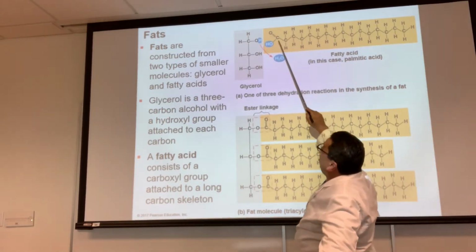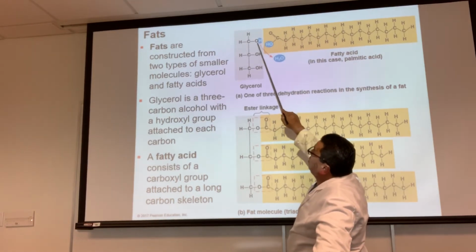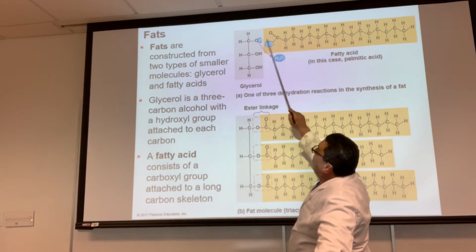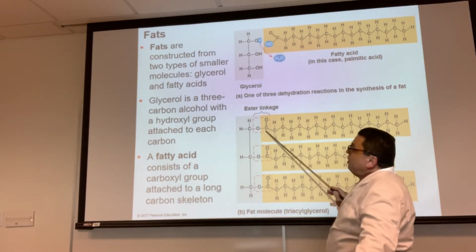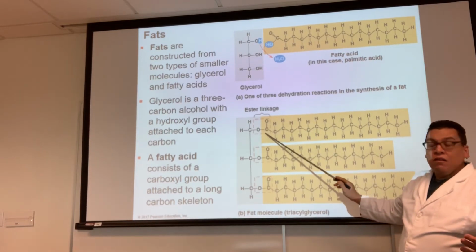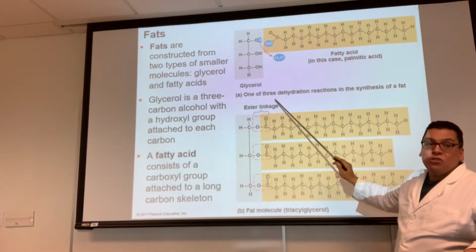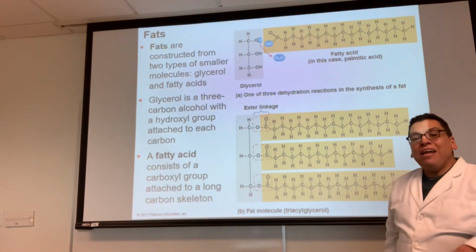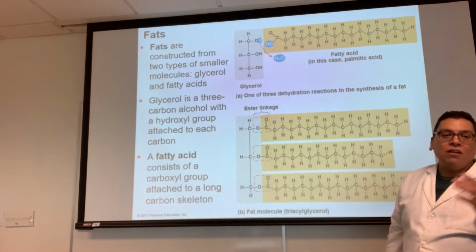And this carbon no longer is happy, and this oxygen is no longer happy. They make a deal. Hey, let's share electrons, okay? Yeah, let's do it. And then they produce this. They produce a new bond. It's called an ester linkage. So it is a covalent bond, but it has the name ester linkage.